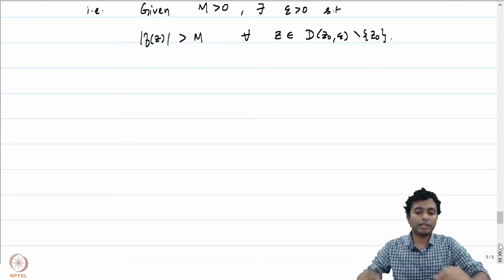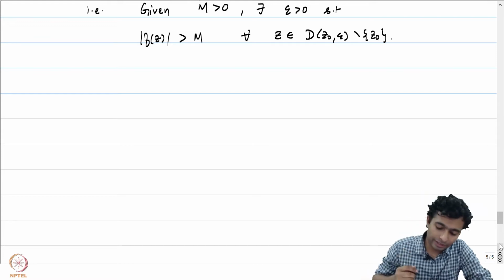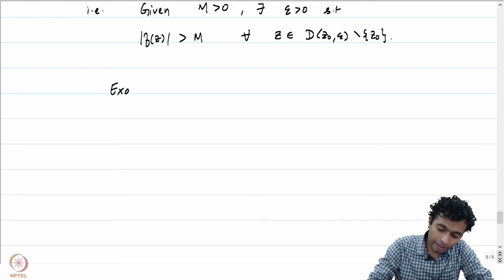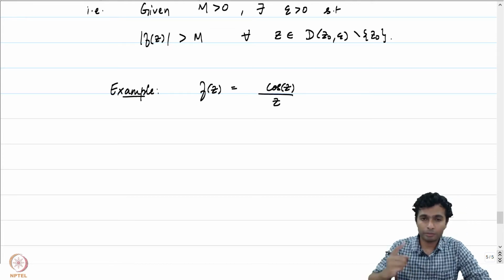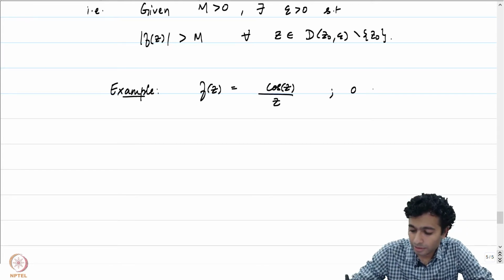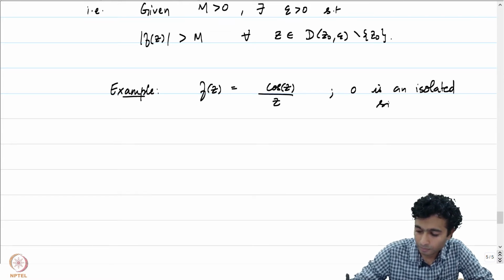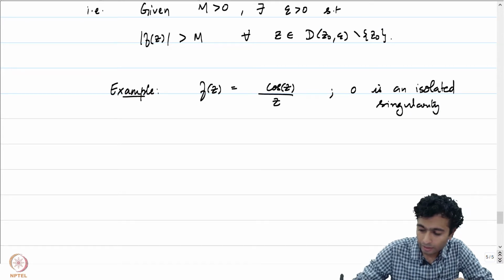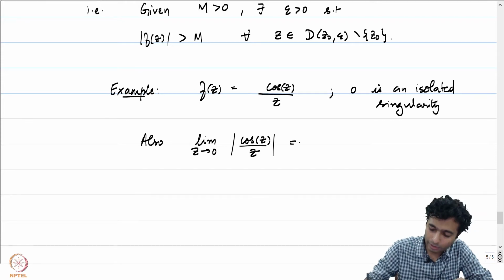Let's go back to the examples we had in the last lecture and revisit them. If you look at the example which was f of z given by cos z by z, remember that 0 was an isolated singularity. And we also noticed that the limit as z goes to 0 of the absolute value of cos z by z blows up.